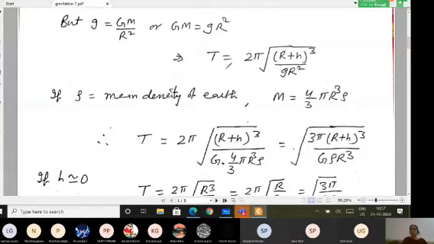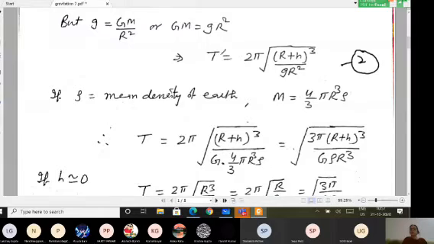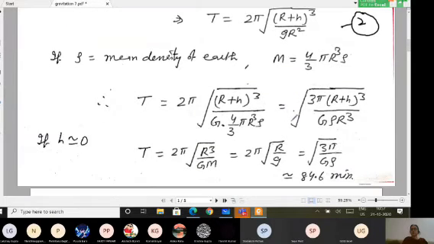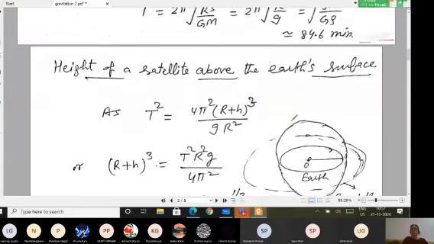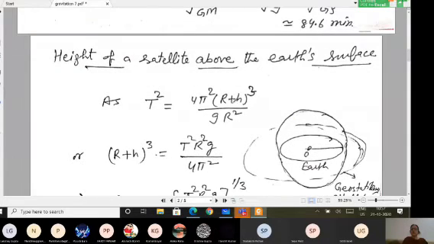Now if I square both the sides of this equation number 2, the formula can be written as T square equal to 4 pi square (r plus h) whole cube divided by g r square.